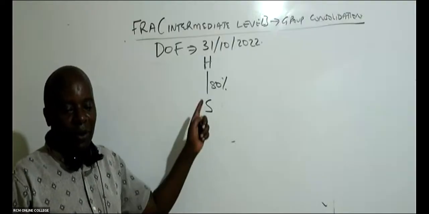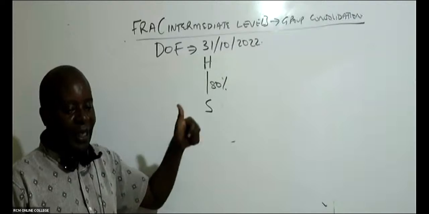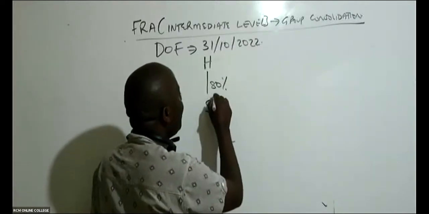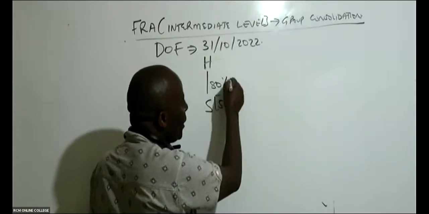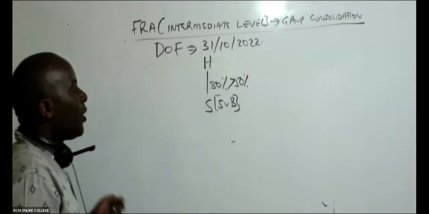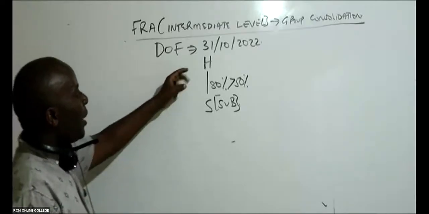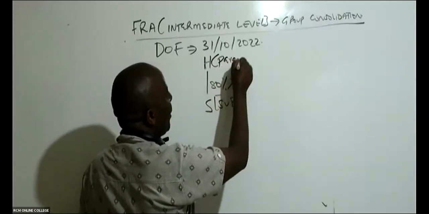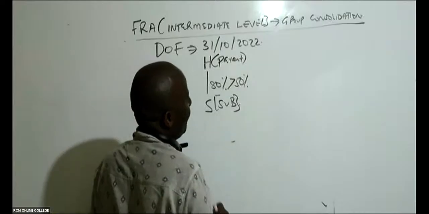Okay, so this is more than what? This is more than 50%. Whenever you have an investment being more than 50%, it means that S is a subsidiary because this is more than 50%. So S is a subsidiary, and of course this H will be its parent company. Why? Because H is able to control S.